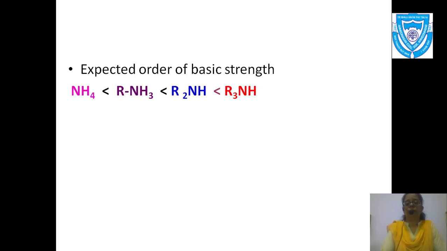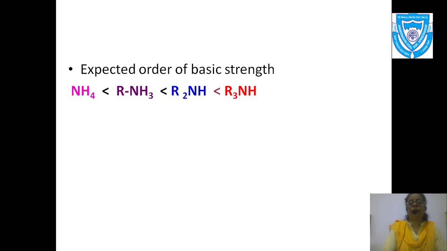So it is a primary amine and then ammonia. That means from this, the expected basic strength, you can conclude that ammonia is less basic and tertiary amine is highly basic. This is what is expected comparing the conjugate acids of different species.